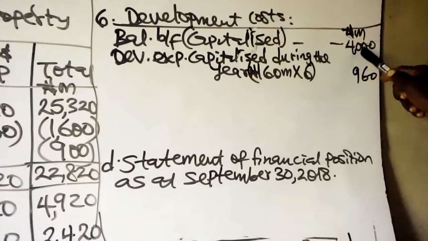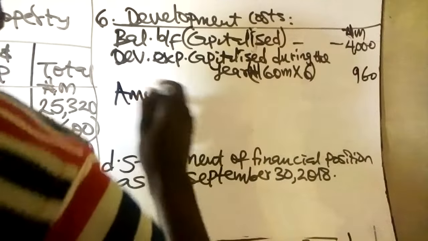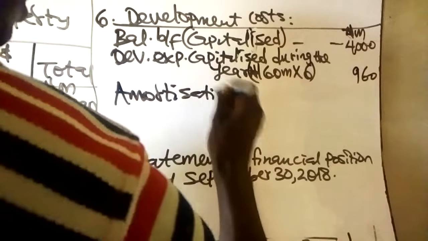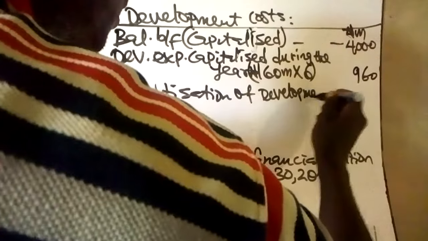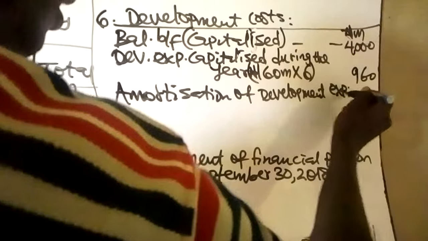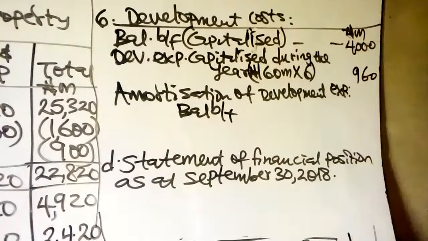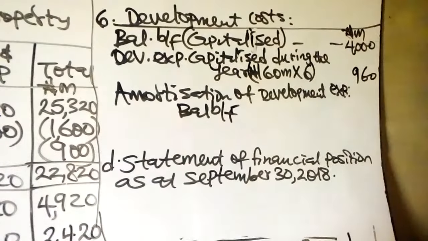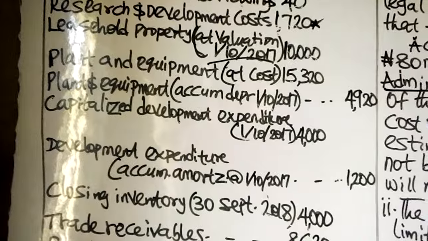So this 4,000 will be amortized. Now we have amortization of development expenditure. Balance brought forward. How much is the amortization that has been charged in the prior period? If there is an amortization charge in the prior period, that will be given in the trial balance.